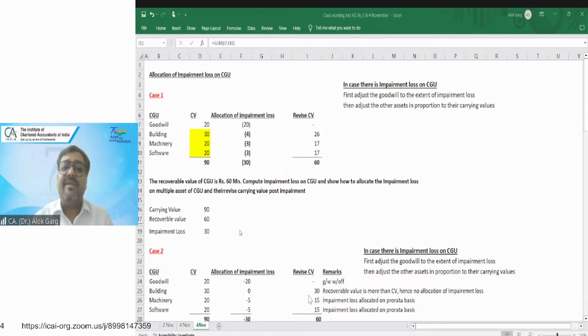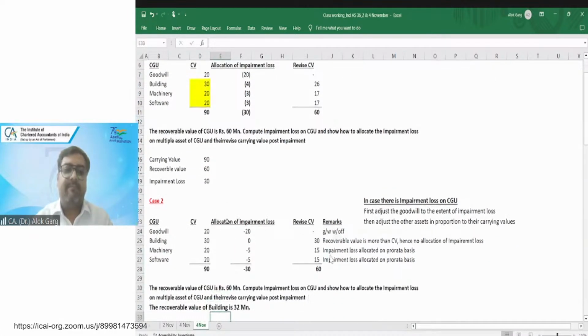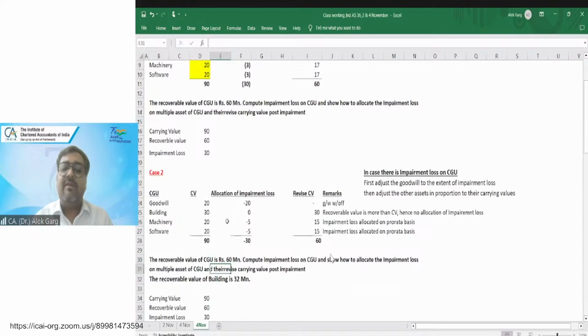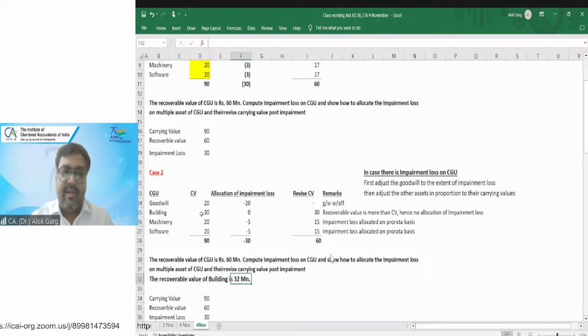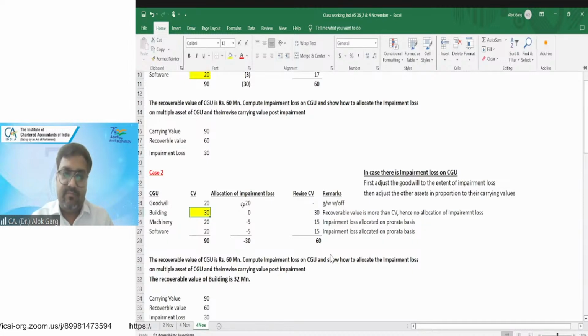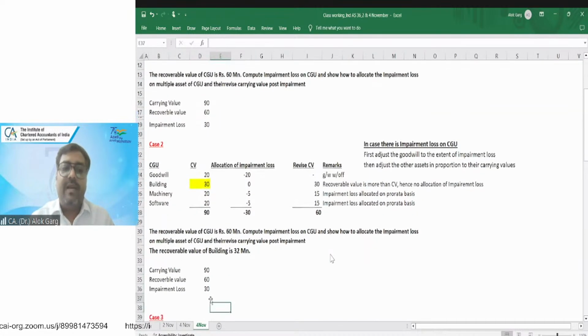Now I'm extending this example. Same example. The recoverable value is 60 million. Same example, but the recoverable value of an individual item is also given, one of the items, building. So friends, the recoverable value of building is 32 million. And what is the carrying value of building? The carrying value of building is 30 million. So first of all, my impairment loss is 30 million. I have to allocate this 30 million to these assets.